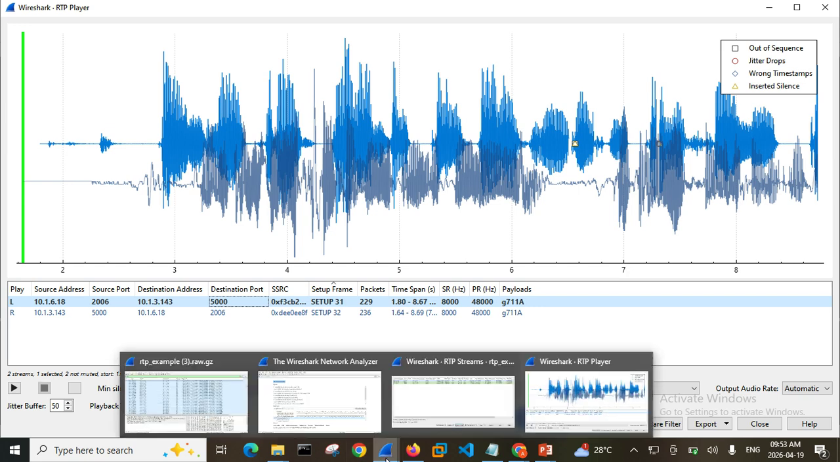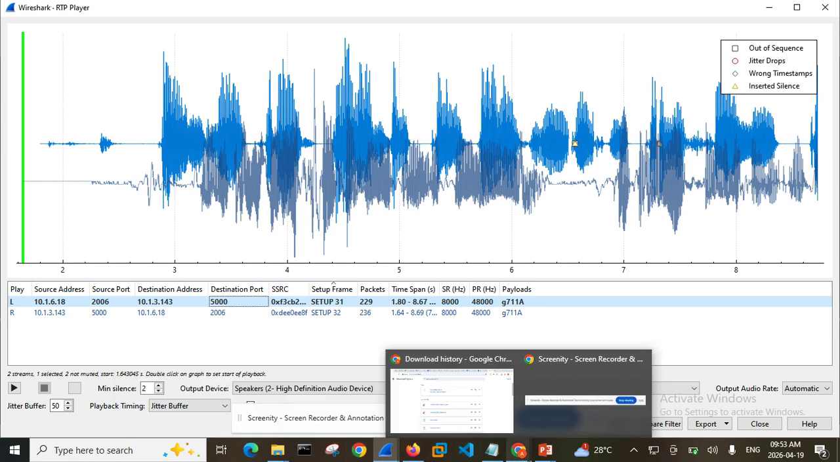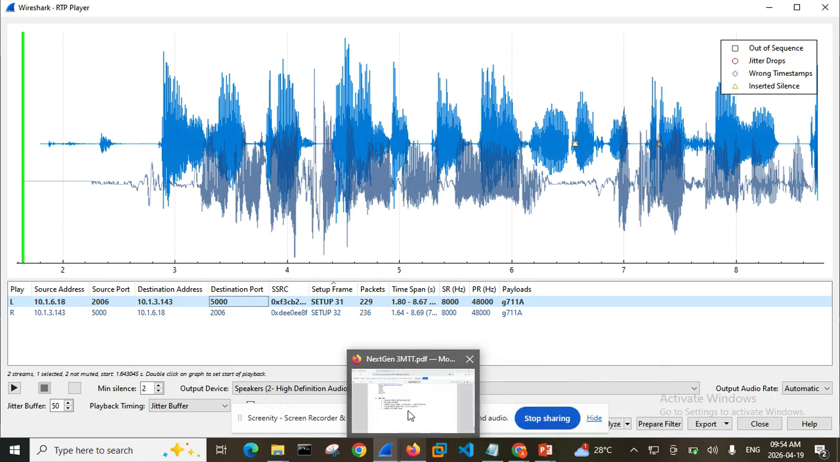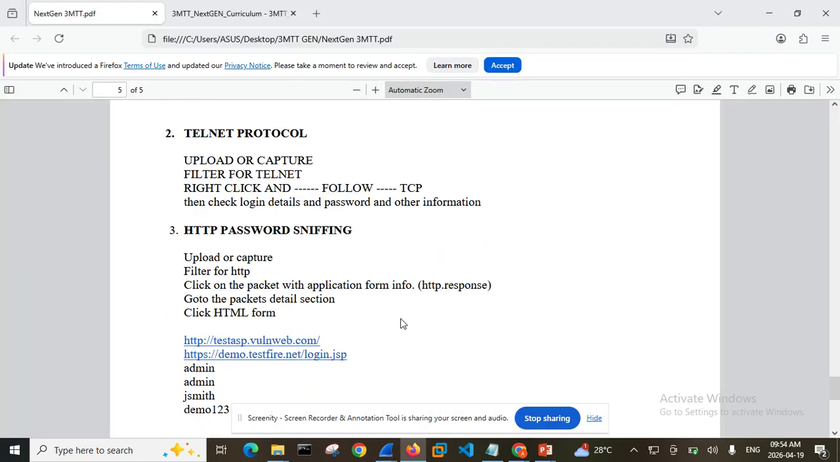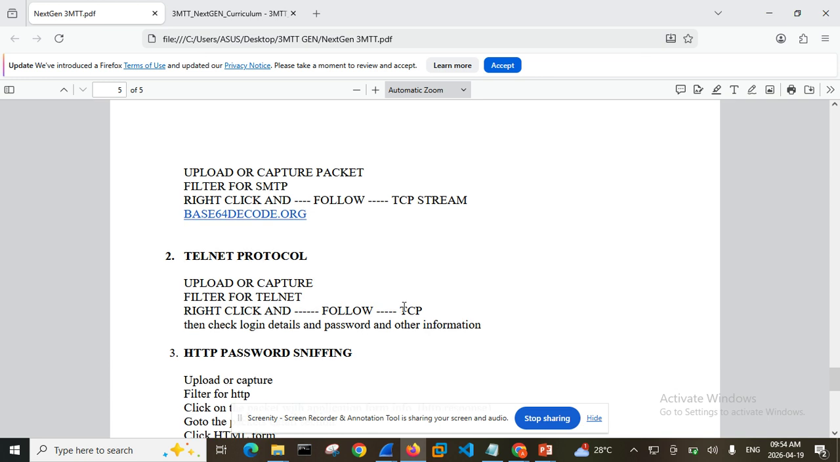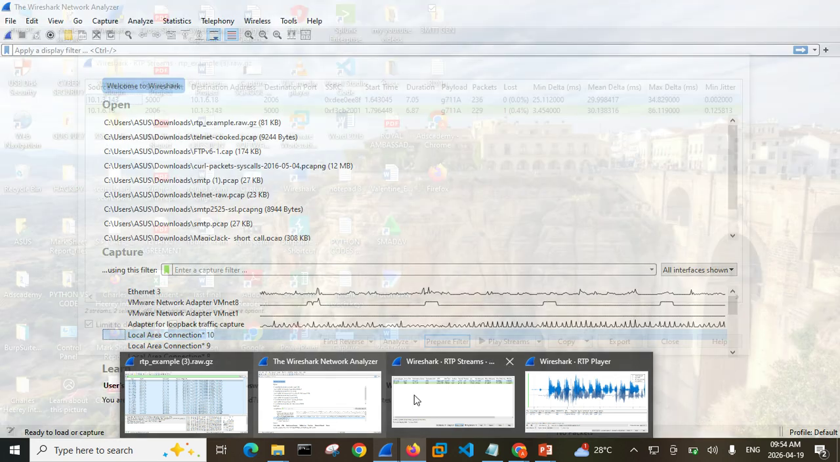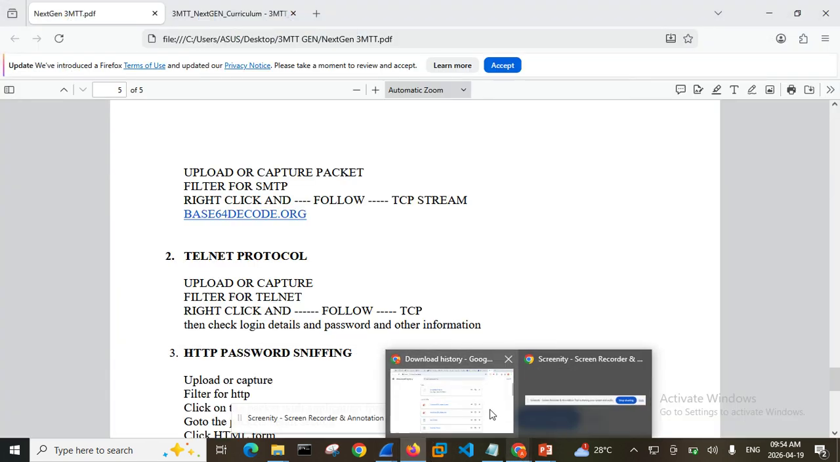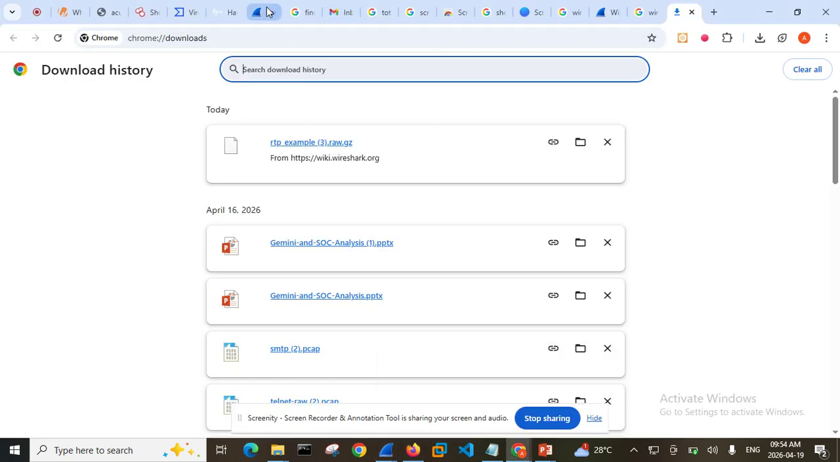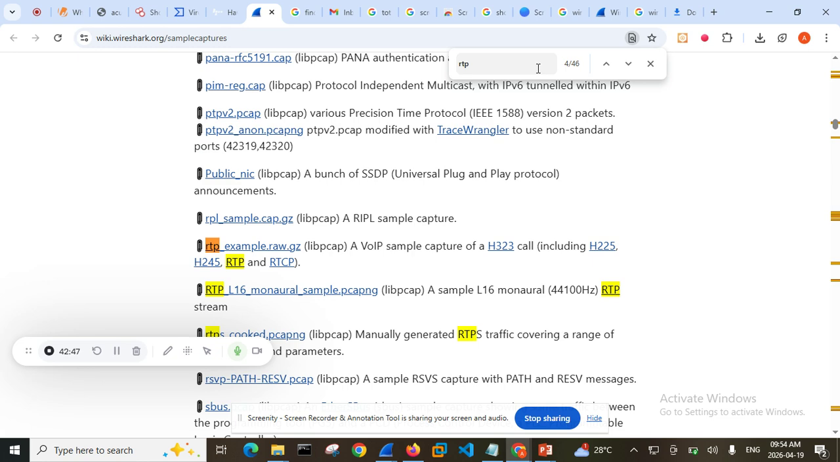I am going to see if I can maximize the little time we have here and then be able to do another one. Now we have the telnet protocol. So you want to come to this place as well, Wireshark sample captures. You come to the sample captures, and then we click on telnet.